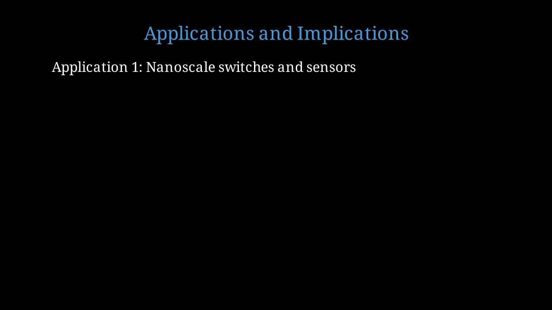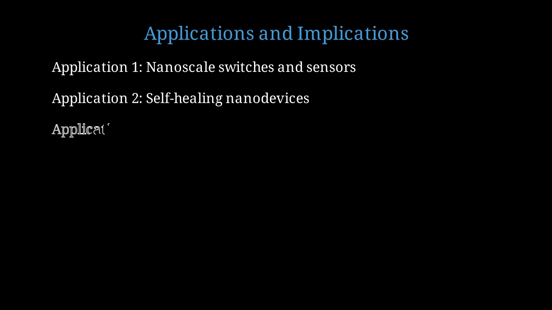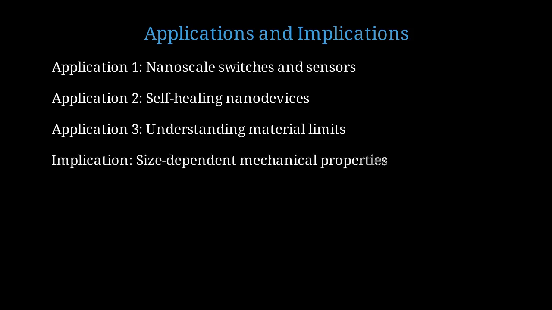Let's talk about why this phenomenon matters beyond pure scientific curiosity. What are the practical implications? Reversible plasticity could enable nanoscale mechanical switches and sensors that undergo many deformation cycles without degradation. This opens the door to self-healing nanodevices. Imagine a nanoelectronic circuit that can repair itself after mechanical damage by simply relaxing back to its ground state. From a fundamental perspective, this helps us understand the ultimate limits of material strength and ductility at the atomic scale. This phenomenon dramatically illustrates how mechanical properties are fundamentally size-dependent at the nanoscale. You cannot simply scale down bulk properties.